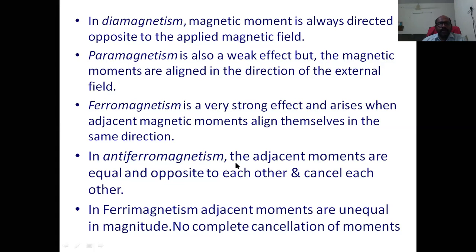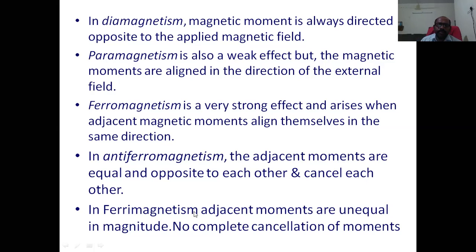In antiferromagnetism, the adjacent moments are equal and opposite to each other, and those moments cancel each other. So in antiferromagnetic materials, the permanent magnetic moments exist, and they are in opposite directions. Therefore, they cancel each other.